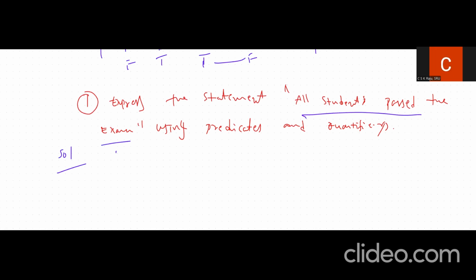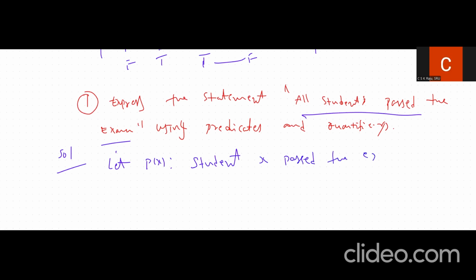So now let us assume the proposition P of x as follows: P of x is "student x passed the exam."